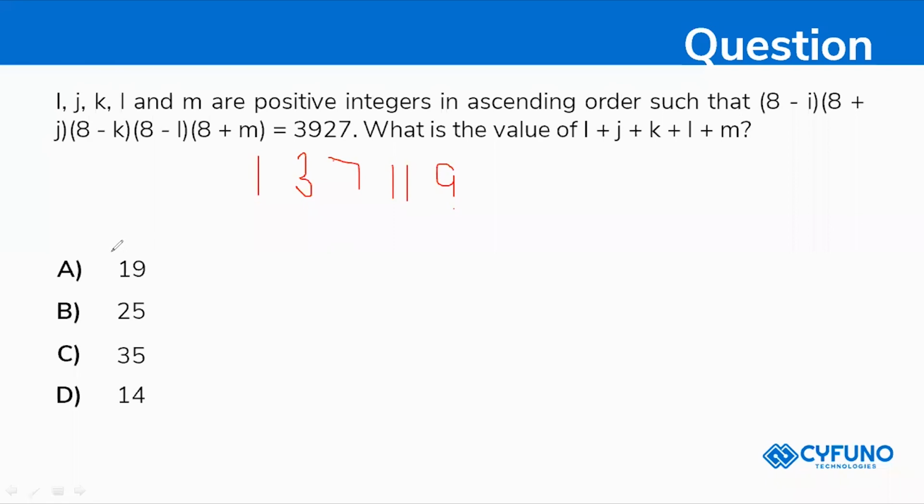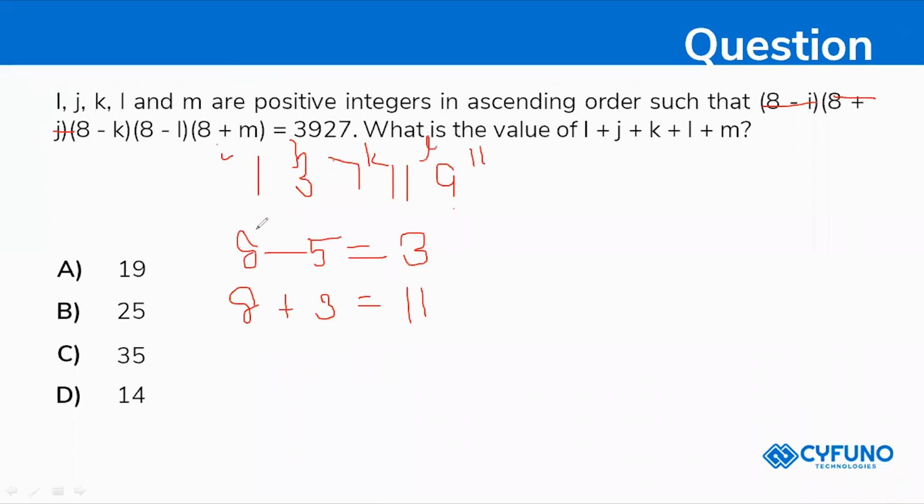Now for 8 minus I, first we check: 8 minus 5 brings your answer as 3. Next is 8 plus J, where again 3 is there. So 8 plus 3 will be 11. This is your I value, this is your J value, this is your K value, this is your L and this is your M.